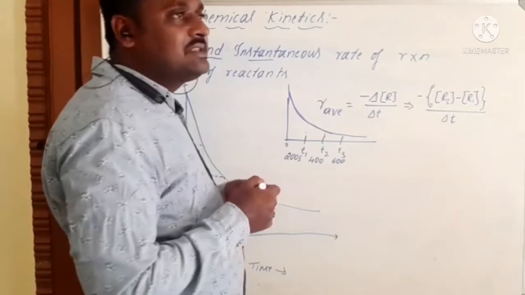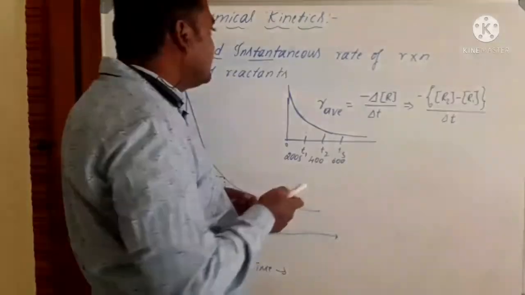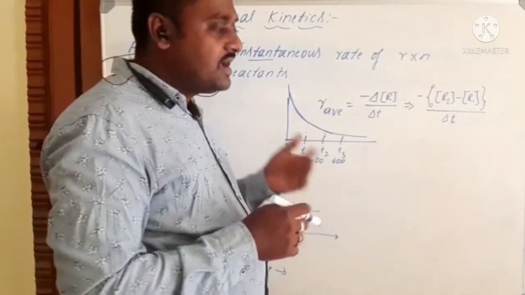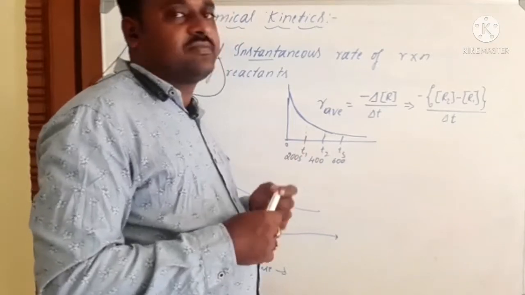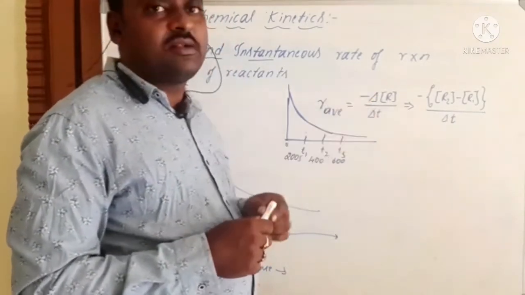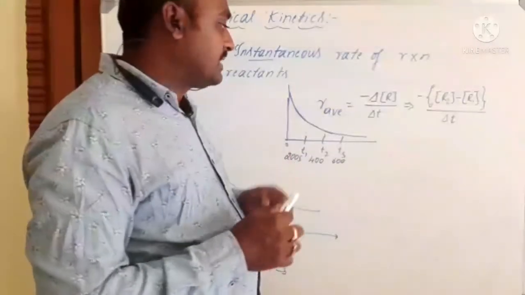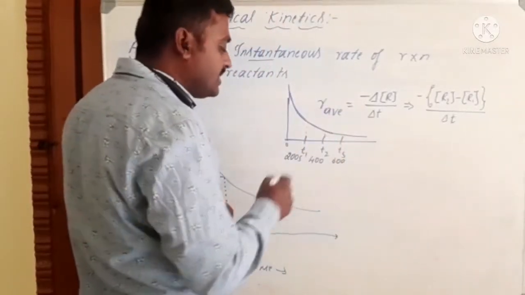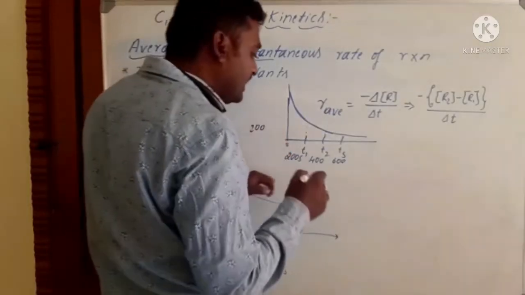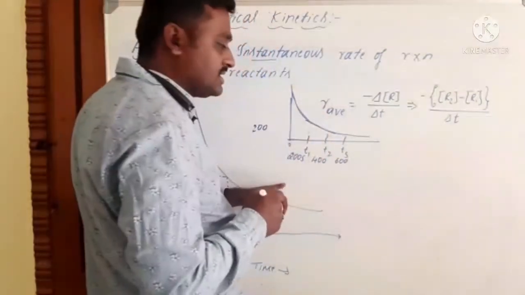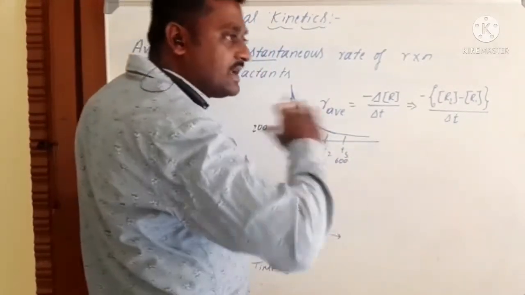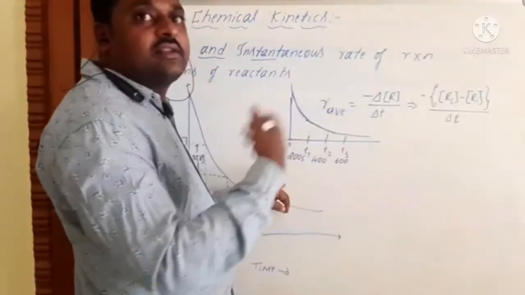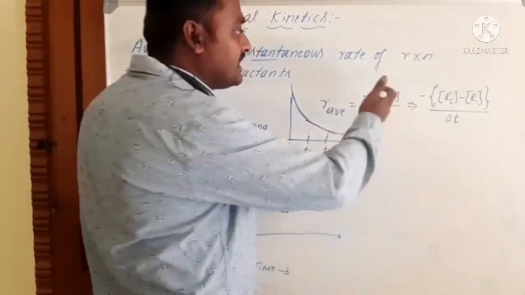Then what is the instantaneous rate of a reaction? Instantaneous rate of a reaction means the rate of a reaction that takes place at a particular instant of time. That means here, 0 to 200 seconds, you can't study up to 199 seconds. You are considering only 200 seconds. In this 200 seconds, what is the rate of the reaction, just in 1 second? So we neglected the 199 seconds, only considering the 200th second and studying in that time. In that second, what is the rate of the reaction?